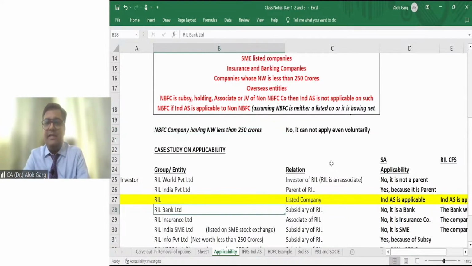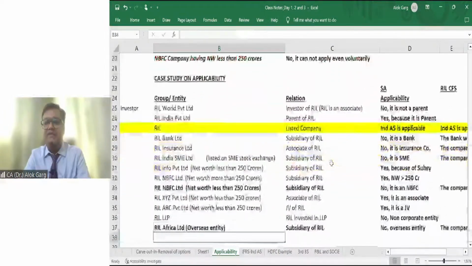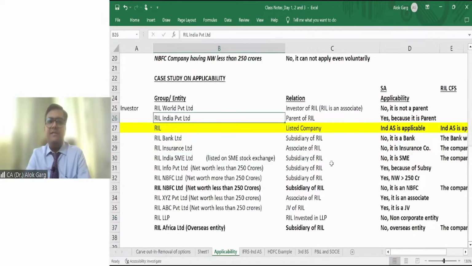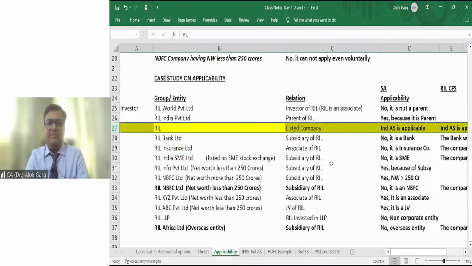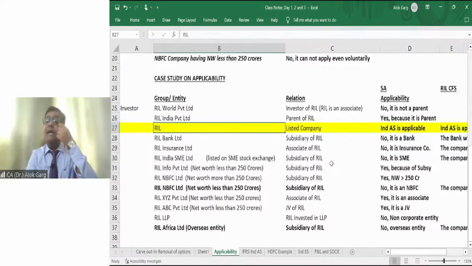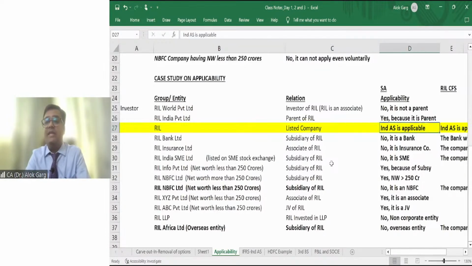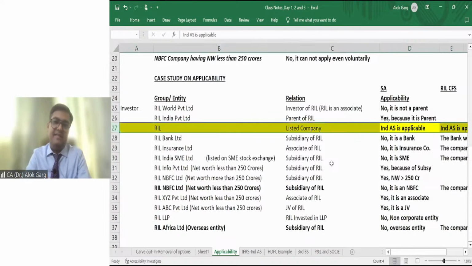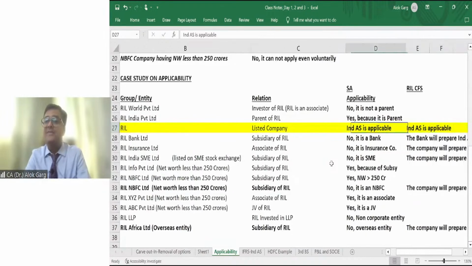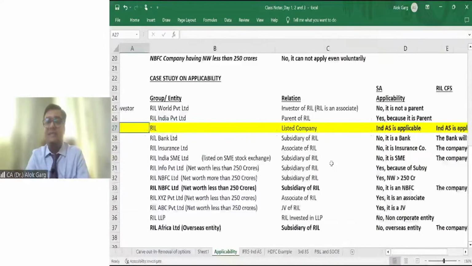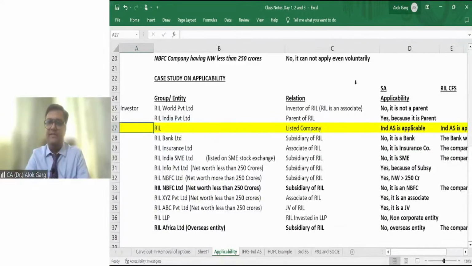Friends, I have used an example, a case study, just to make you understand completely. Friends, this yellow highlighted, Reliance Industries Limited. Reliance Industries Limited is a listed company, right? Whether Ind AS is applicable on the Reliance standalone? Answer is yes. Ind AS will be applicable. And on Reliance CFS, yes, Ind AS will be applicable to Reliance CFS as well. Okay, friends. Is that clear? Let's go to the next part.